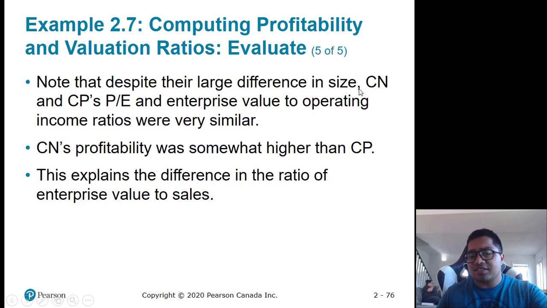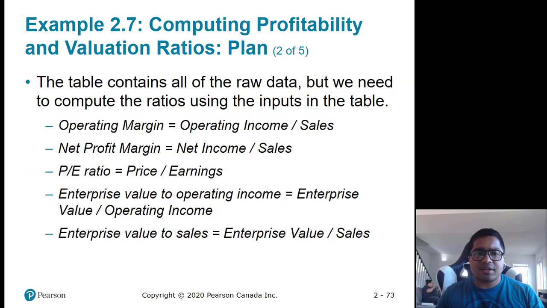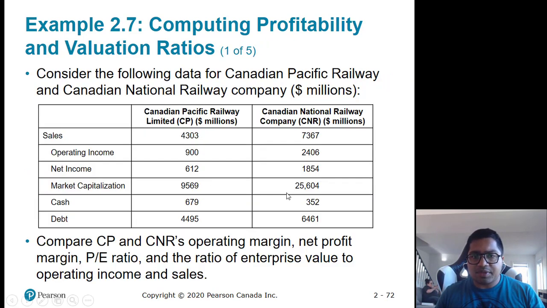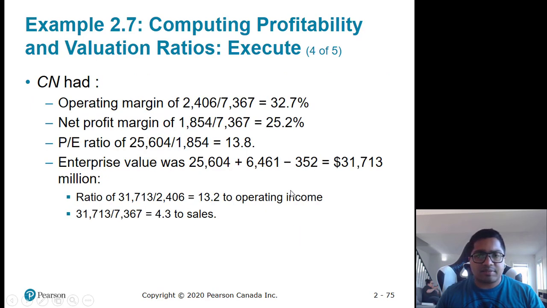Note that despite their large differences in size, CN and CP's PE ratio and enterprise values are very similar. CN's profitability was somewhat higher than CP's. So this explains the difference between values. This is also given in the book, so just while reading through, pay attention. They're comparing two companies which are of different sizes because the market caps are extremely different. Market cap is almost, so it is 9 billion versus 25 billion. So it is extremely high.